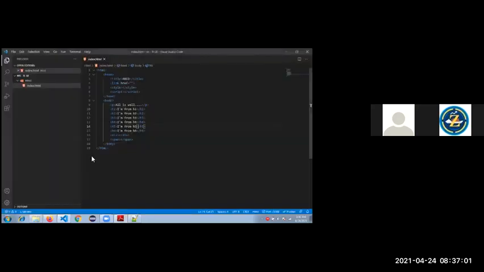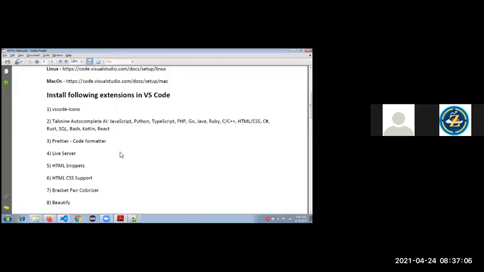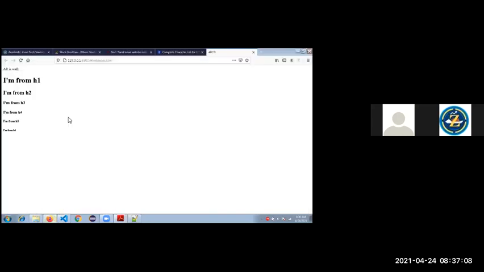Whenever you change the code, it will impact directly on your web page. I'm not doing anything else, I just change the code, and whenever I modify it, it will display. Okay, h1 to h6 will display like this. That is the basic h1 to h6.